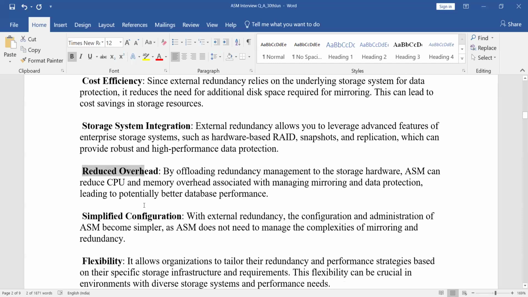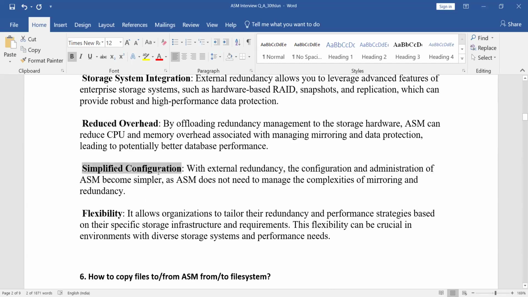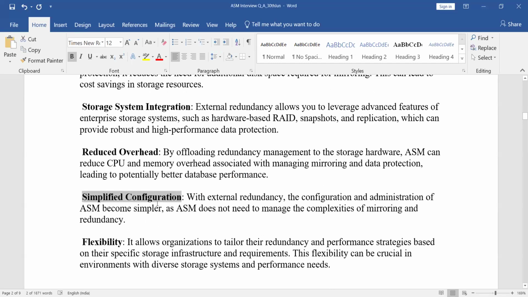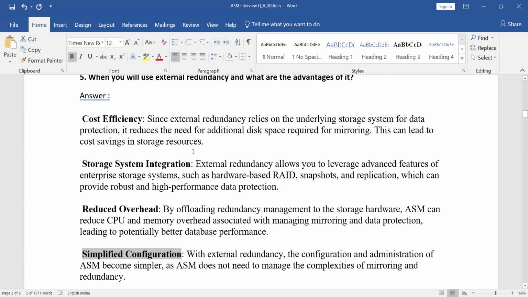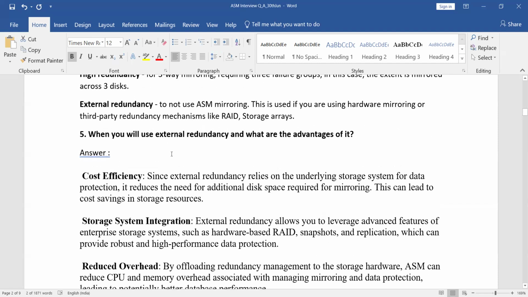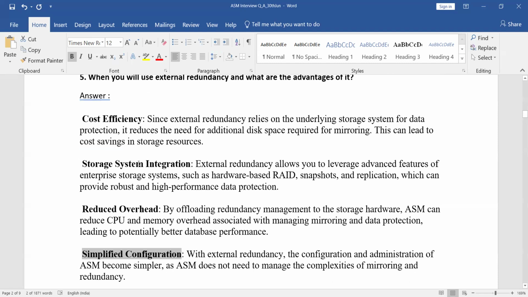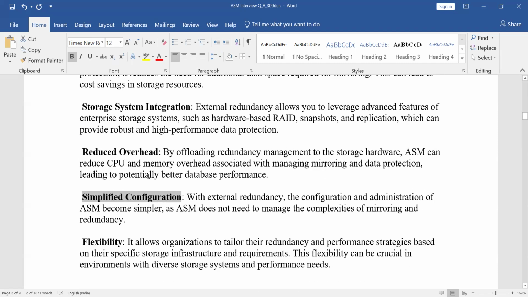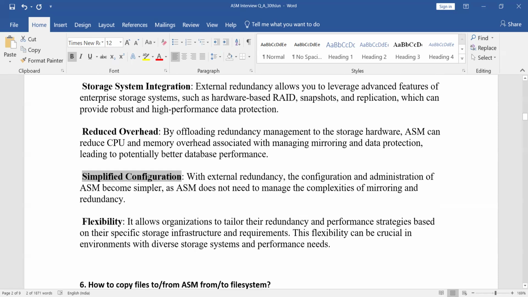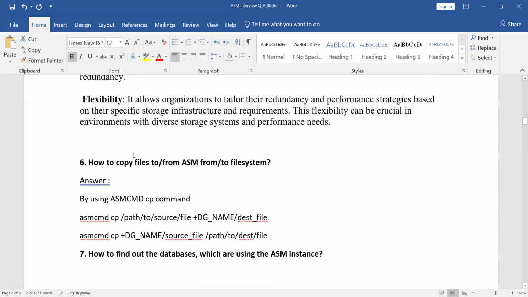We can reduce the overhead of that, flexibility and simplify the configuration. So if you want to go through the definition of each and everything, you can pause this video and go through these definitions. But for this question, if somebody asks you what is the use of external redundancy and the advantages of external redundancy, you can say: cost effective, storage system integration will be helpful, reducing the overhead of managing and other things, simplify the configuration and flexibility.